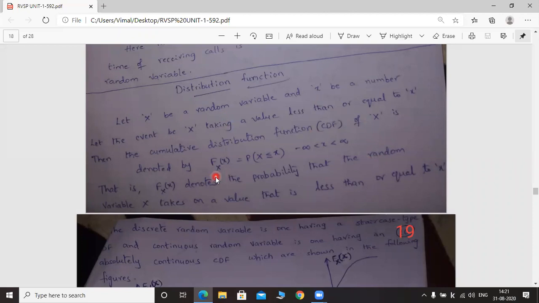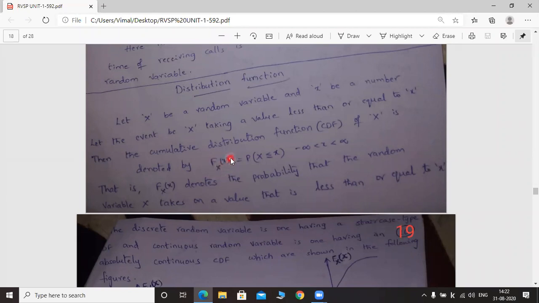Then the cumulative distribution function can be written as, remember this point, the cumulative distribution function can be represented with the letter capital F, and the random variable X can be written in the suffix of small x.